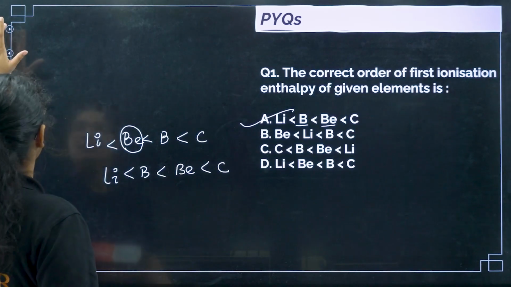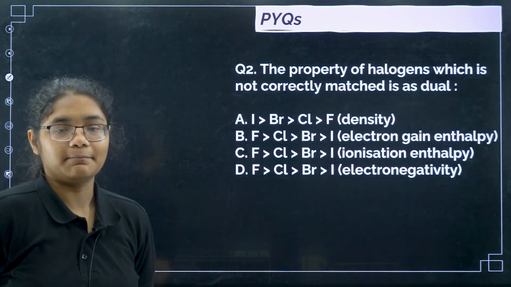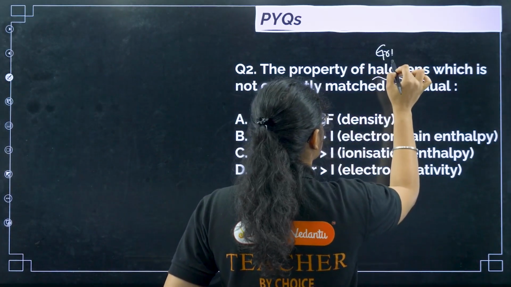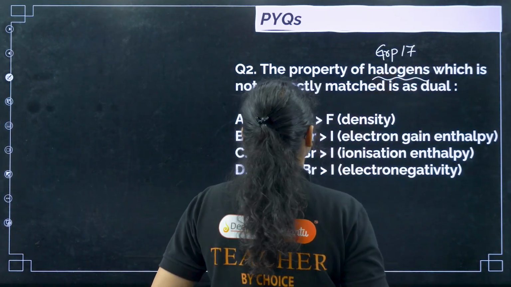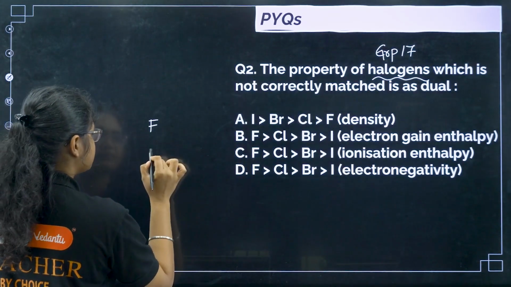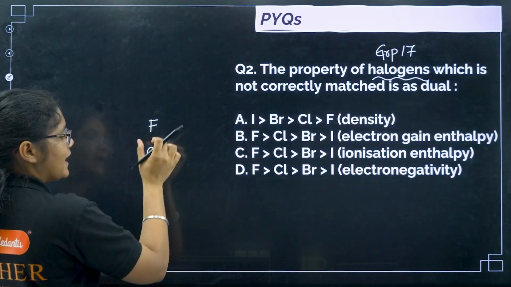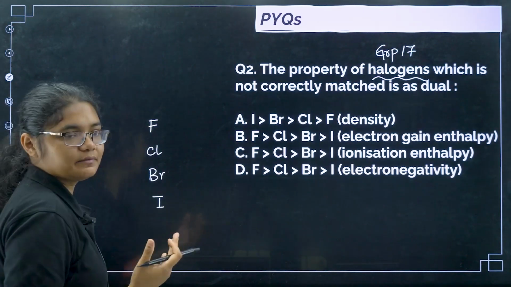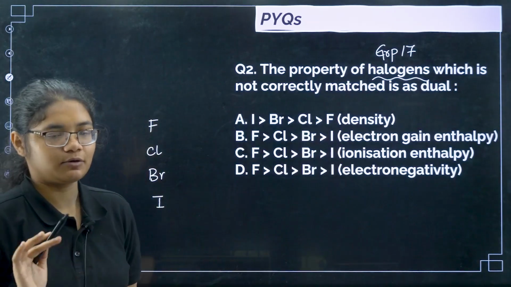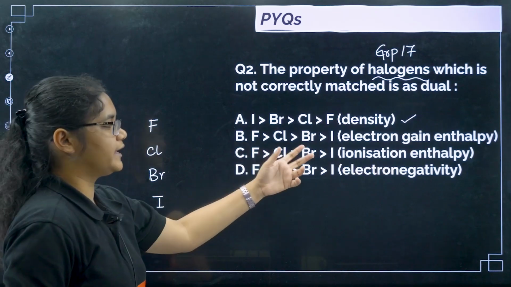Next, the property of halogens which is not correctly matched. Halogens means group number 17. What are the elements in group 17? Fluorine, chlorine, bromine and iodine. As we move down the group, mass will increase, so definitely density will increase. So iodine will have the maximum density. This trend is correct.